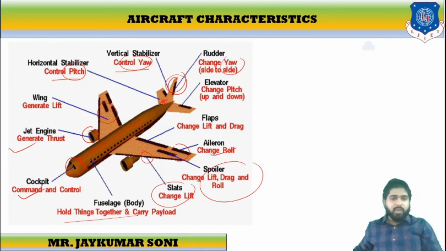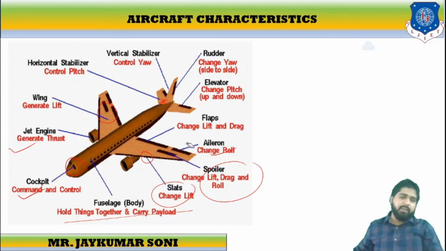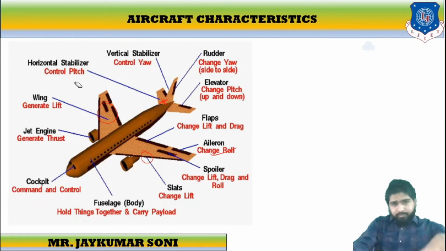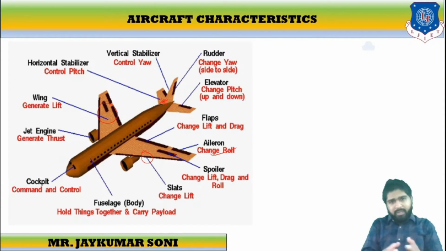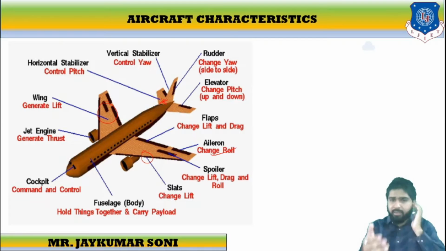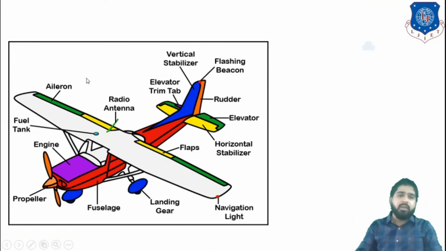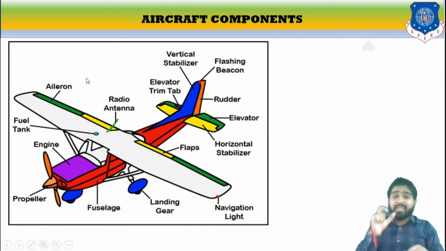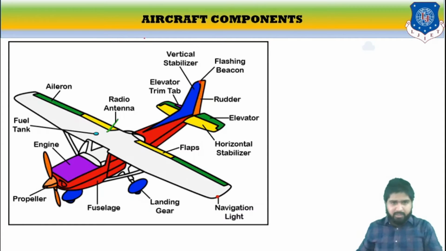It holds things together and carries the payload. So this is how the aircraft characteristics can be understood. It has various kinds of characteristics such as horizontal stabilizer, vertical stabilizer, rudder, elevator, then flaps, then aileron, then spoilers, then slats, then fuselage, then cockpit, then jet engines, then wings. Now let us discuss aircraft components. This is how we can elaborate these components.